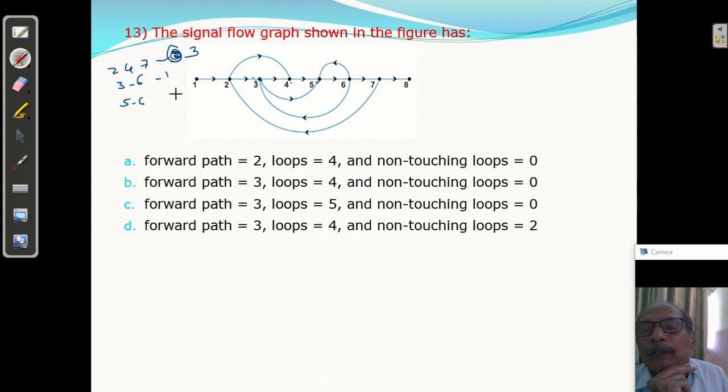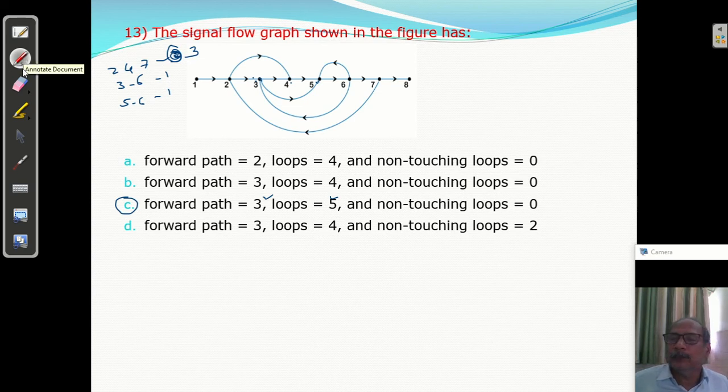So we have 3 plus 1 plus 1, that is 5 loops, and 3 forward paths, which means the C answer is correct. So in this way you can find. Two non-touching loops is 0.